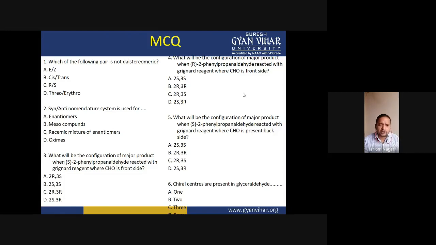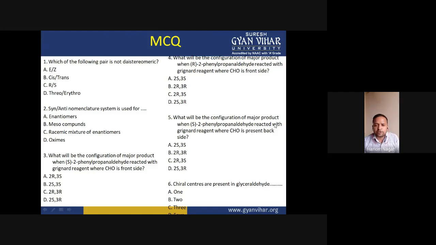And the third question is: what will be the configuration of the major product when S-2-phenyl propanaldehyde is reacted with the Grignard reagent where the CHO group is in front side? If this is S, then the configuration would be 2R, 3R. And in that case, if this is R, then it would be 2S, 3S.